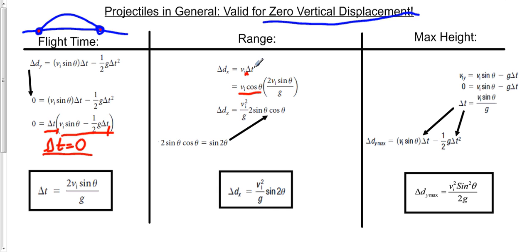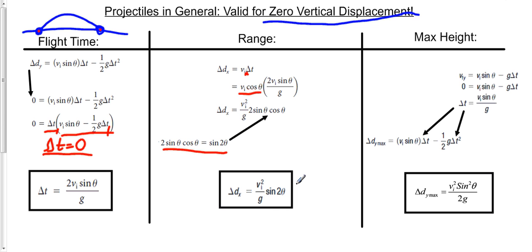Notice, even though we're switching between vertical and horizontal components, that time is the linking factor connecting those two components together. So we can sub that in there. We rearrange, we get this, and this looks kind of messy and ugly, so we can use one of those trig identities, which I believe you cover in grade 11 math. But if not, don't freak out. If you need a trig identity, I'll give it to you. But we replace 2 sine theta cos theta with sine 2 theta, and we come up with a pretty simple looking expression for the range of a projectile.